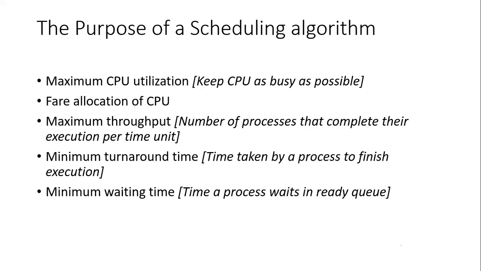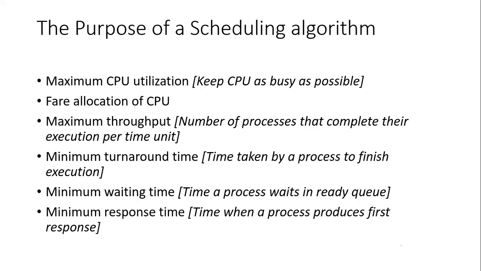Minimum waiting time also, because this is the time spent waiting in the ready queue. The time a process needs to wait in the ready queue is nothing but your waiting time. Our aim should be to minimize the waiting time for a process. Minimize the response time also, the time when a process produces its first response.